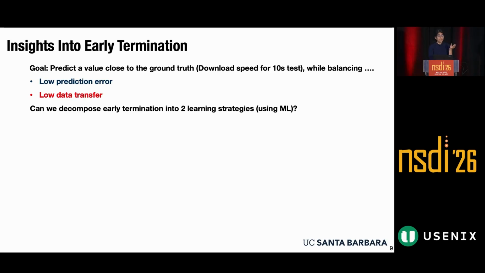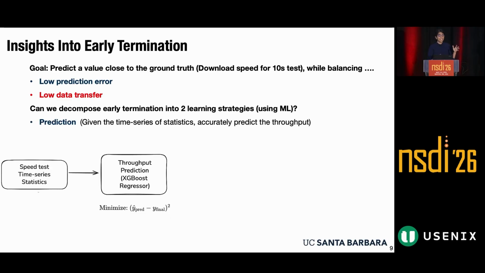Given that we need to optimize two variables, doesn't it make sense to decompose this into two learning strategies? This is what a lot of these heuristics fail to do. Let's see if we can do this by leveraging ML. Namely, we can take our speed test time series statistics and aim to optimize our first variable, that is prediction error, using a regressor module.